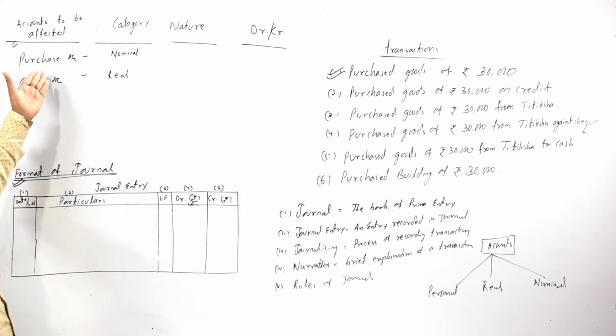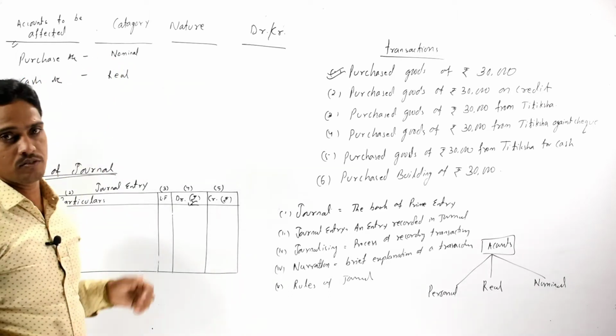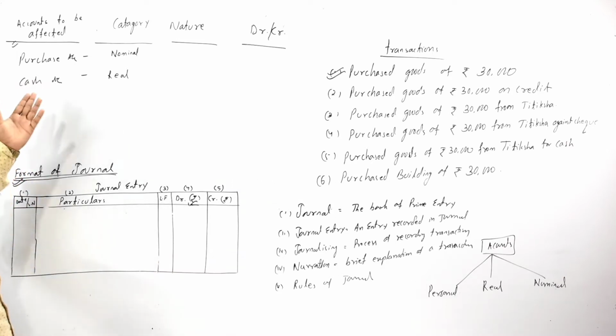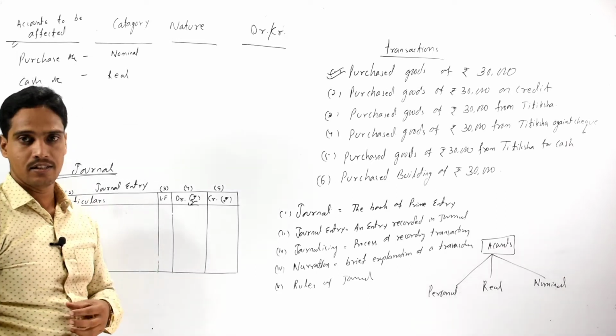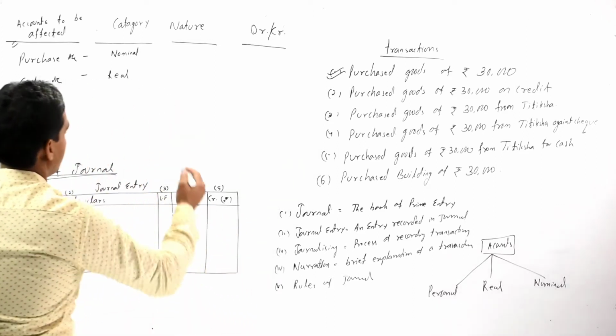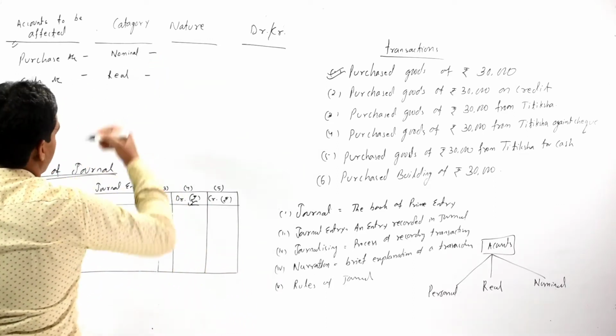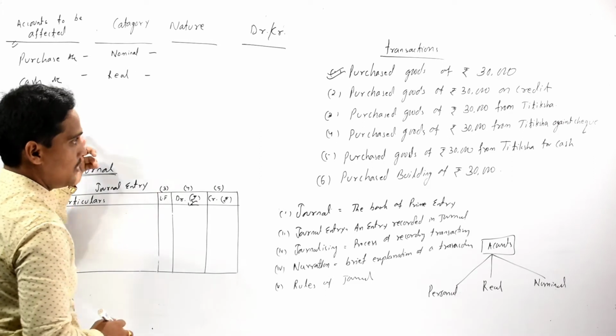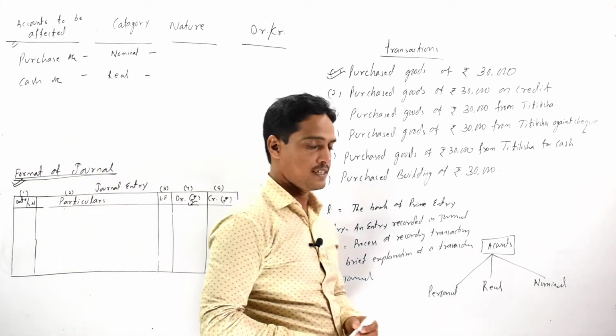As purchase is an expense, it belongs to nominal account, and as cash is an asset, it belongs to real account. Now identify the nature of the concerned accounts in the given transaction.